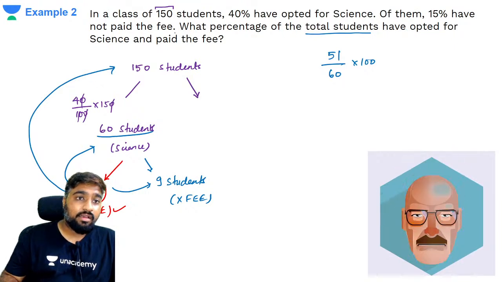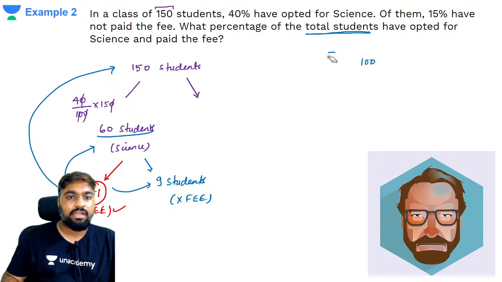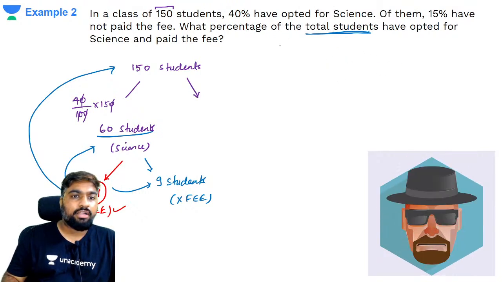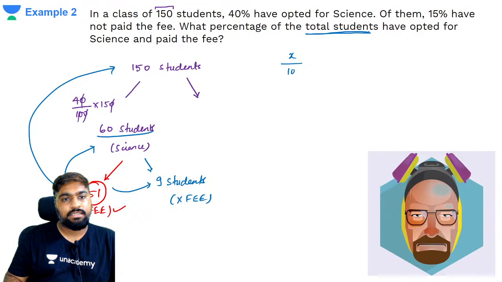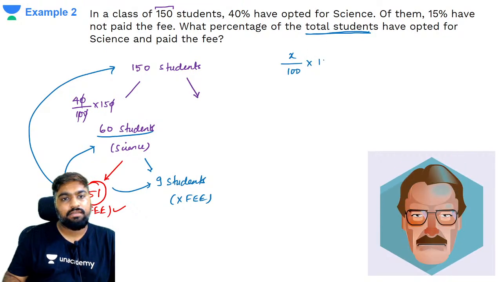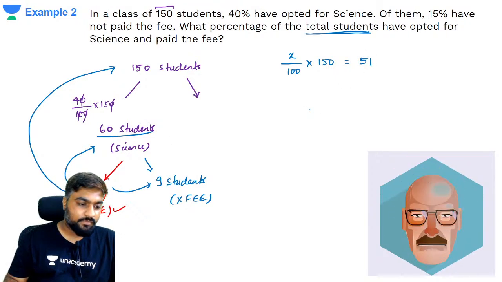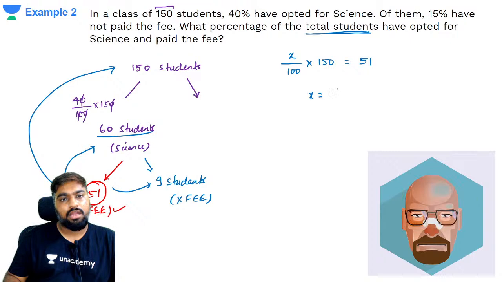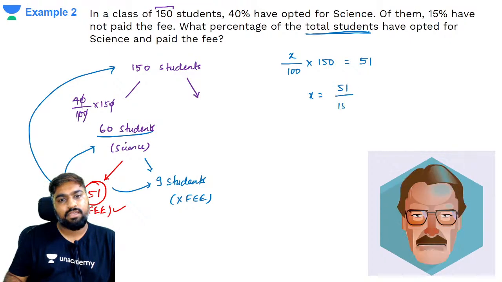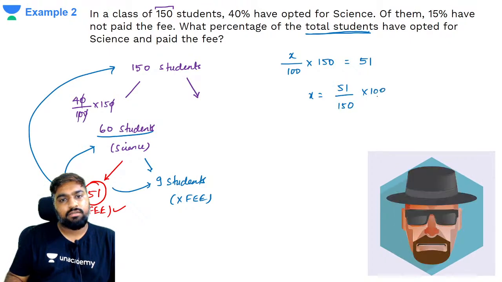Read the question. What percentage of the total students? तो यहाँ पे आप वो translation table use करो. What percentage of total students कितने? 150 are the ones who paid the fee in science. 51. Correct? So what is x? Your unknown is 51 by 150 into 100.